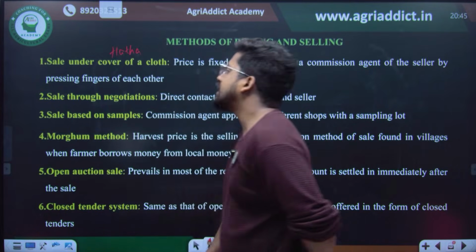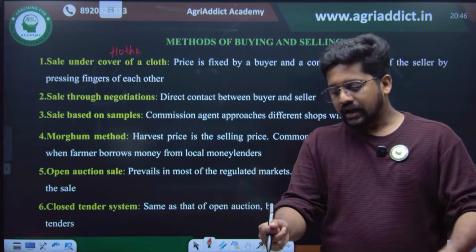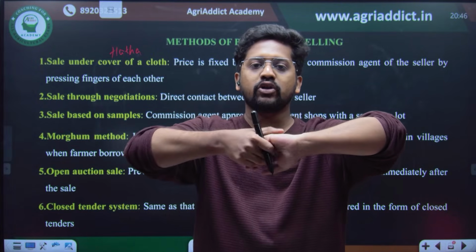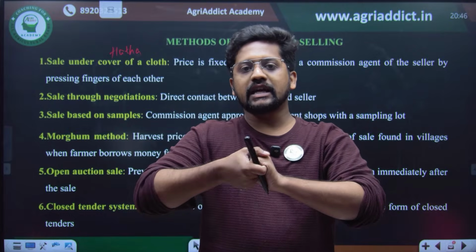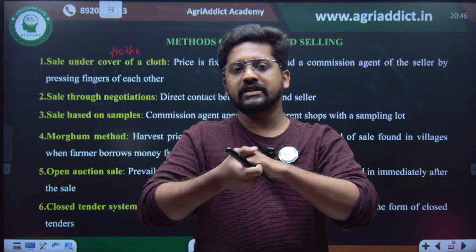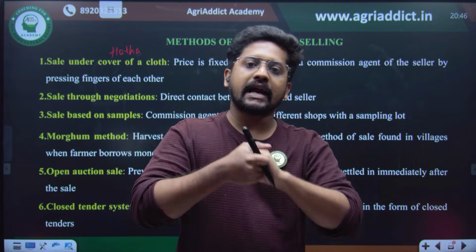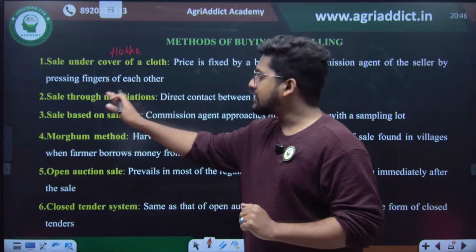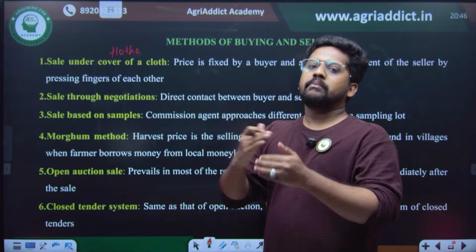Hatha method. This is where people cover their hands with a cloth and press their fingers, so that they have their own code language and arrive at a price. Nobody else will know it. That is the sale under cover of a cloth method. Then there is sale through negotiations, like a bargaining kind of thing.